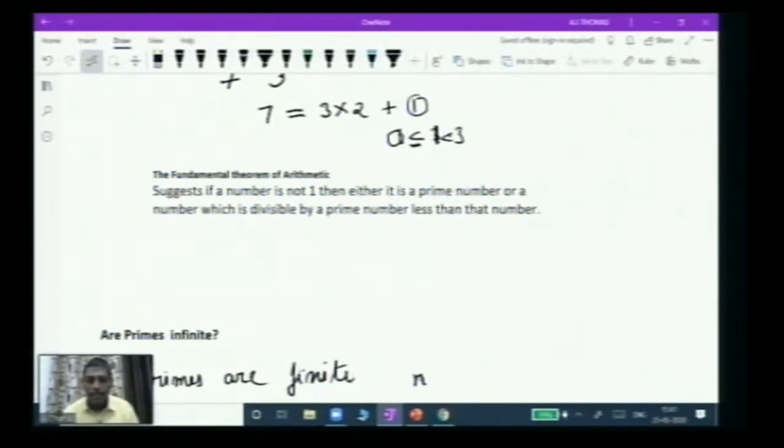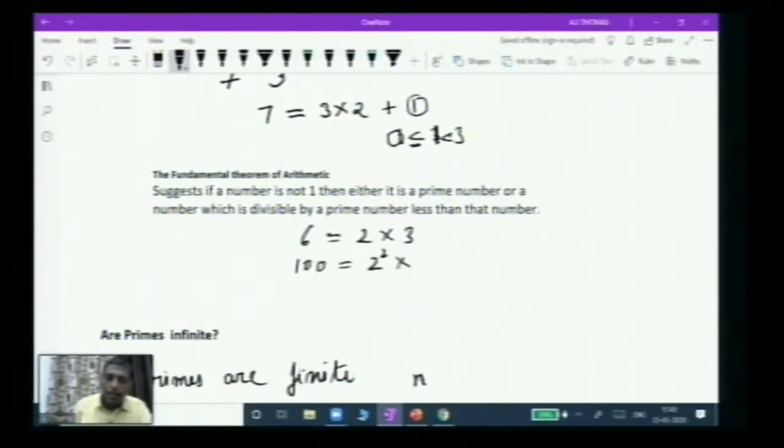Any composite number, this is another version of which I am using. The actual version is that any composite number can be written as a product of primes. For example, 6 can be written as 2 multiplied by 3. If you have 100, then you can write it as 2 squared multiplied by 5 squared, so 2 multiplied by 2 multiplied by 5 multiplied by 5.